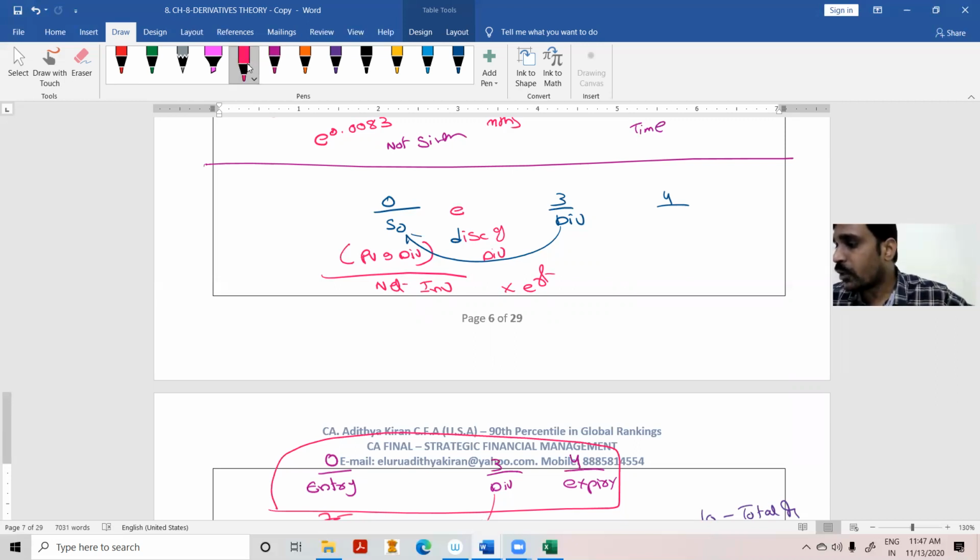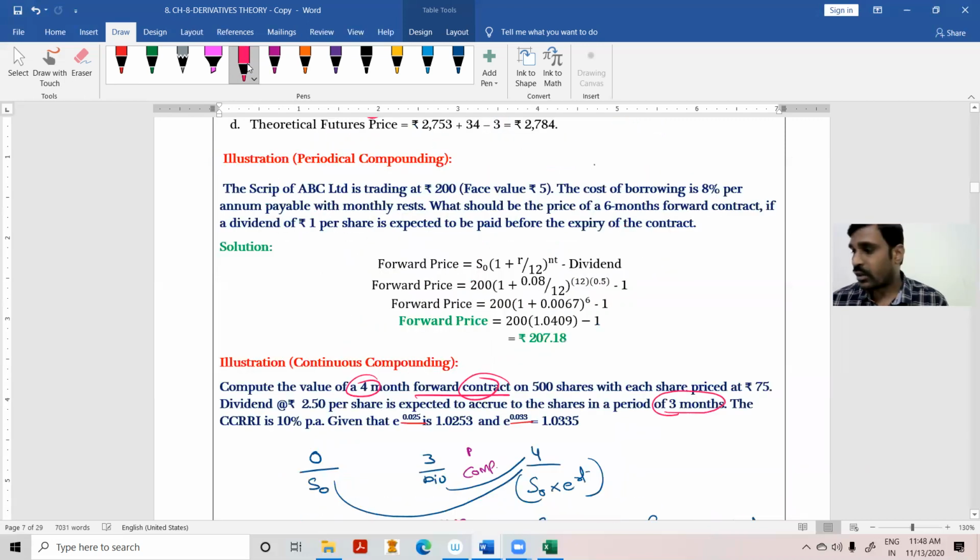Look at this, e to the power of 0.1 rate of interest into 3 months. 3 by 12 into 3 months, that means 0.25. So therefore, you will get e to the power of 0.025. That is what they have given, 1.0253.